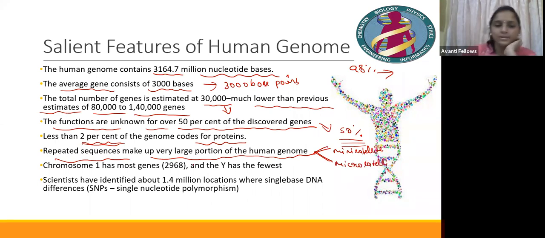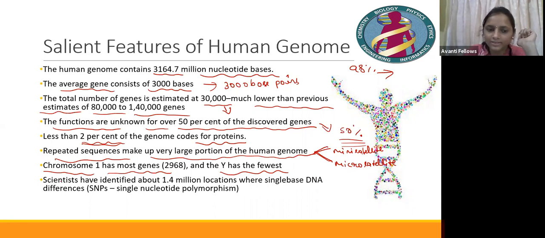Okay, guys. Now, chromosome 1 has the most genes and the Y has the fewest genes in it. So Y has a very small number of genes, and chromosome number 1 has a very large number of genes. That is 2968 genes on chromosome number 1.